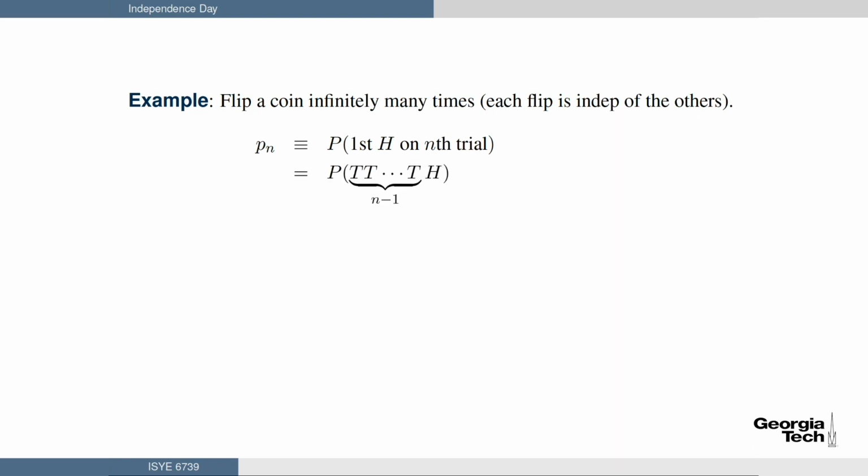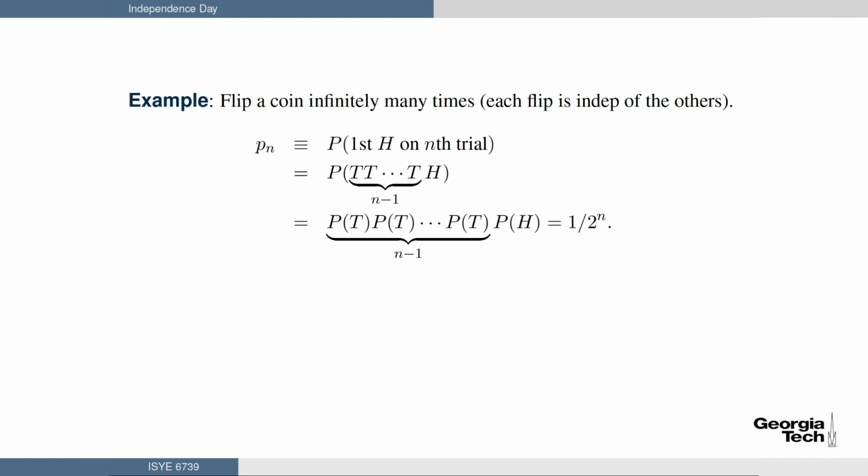So that means I observe tails, tails, tails, n minus 1 tails before I see the first head. Since they're all independent, I multiply them out: P of T, P of T, P of T, n minus 1 times, finally the successful probability of heads. Each one of those has probability 1/2. I'm multiplying the tails n minus 1 times and the heads 1 time, so I get an overall probability of 1/2 to the nth power.